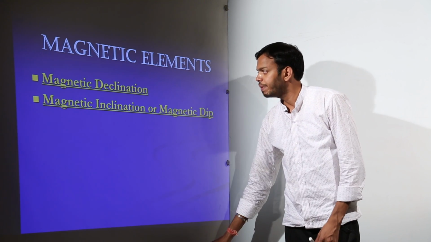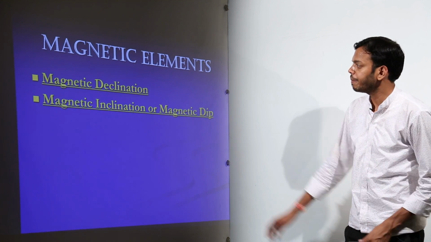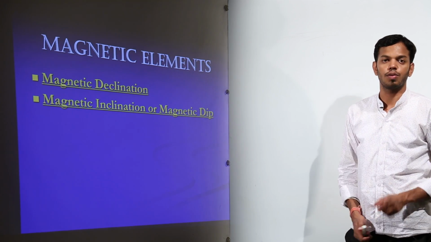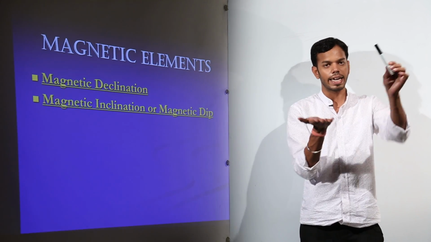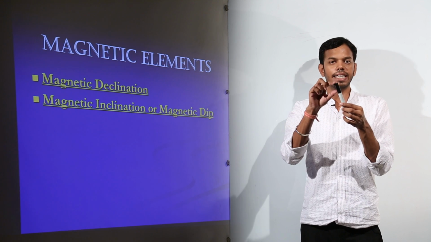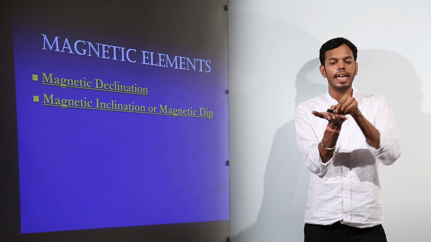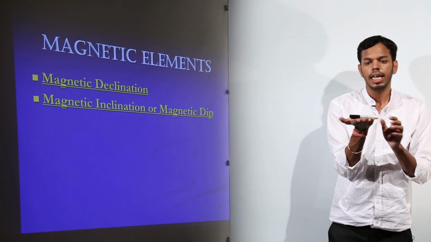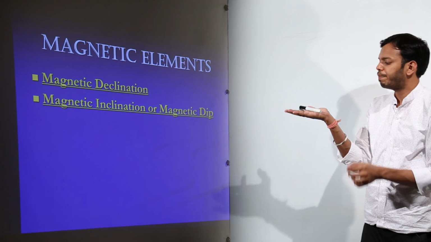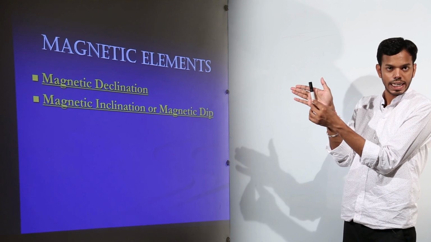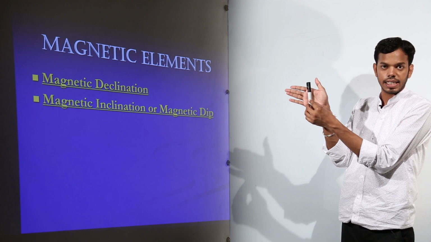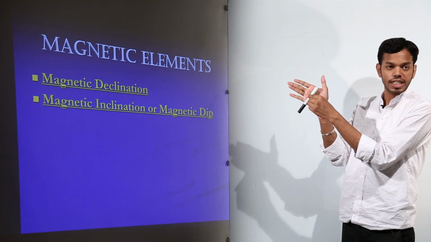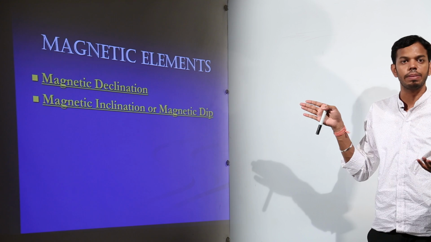Second one is magnetic dip. It is also referred to as angle of dip or called magnetic inclination. Again, this is my compass. The black tip is our north polarity needle and it is pointing towards north, let us say. Now, if I suspend this compass in vertical direction, this needle is going to point somewhere towards Earth. You can do this experiment at your place.